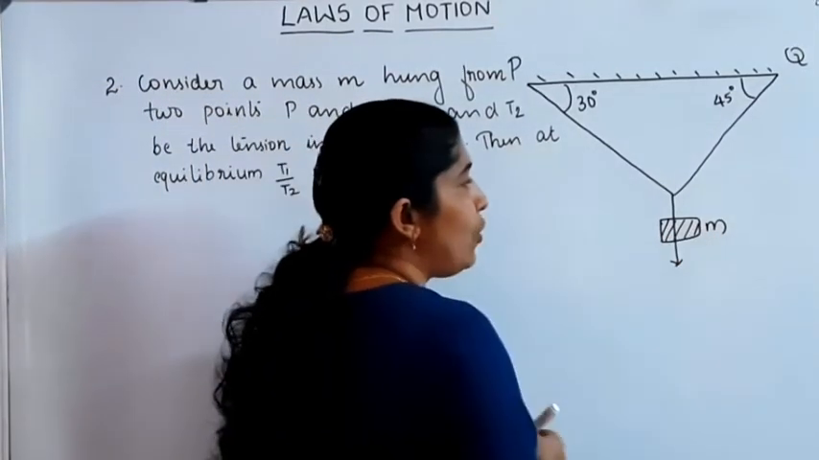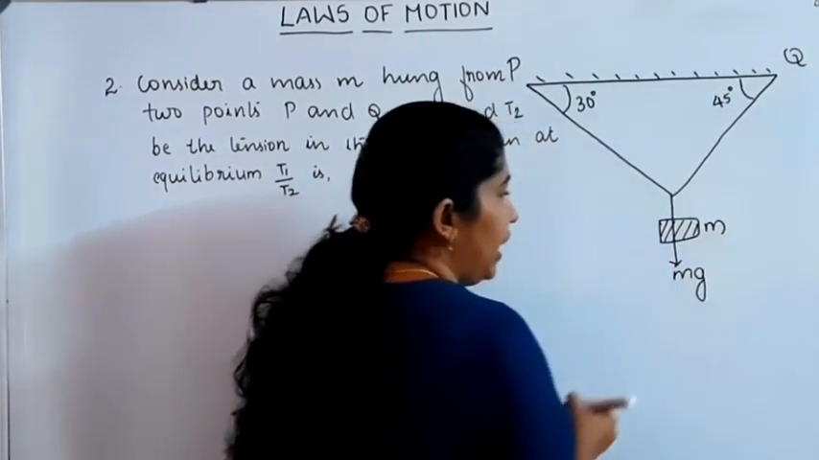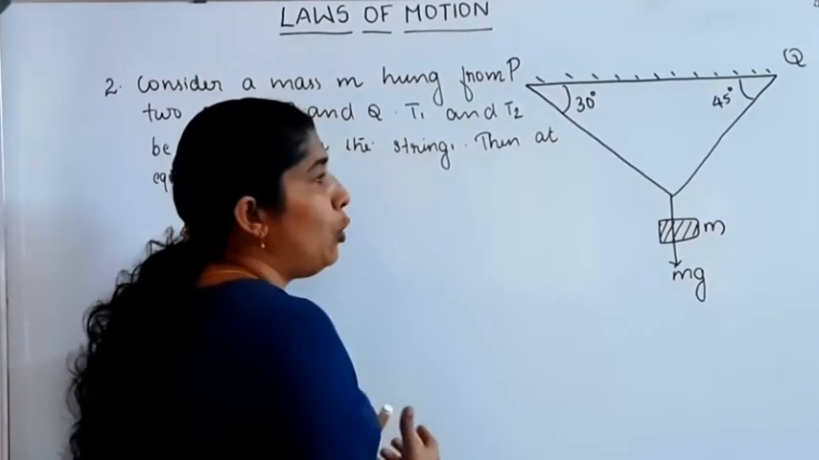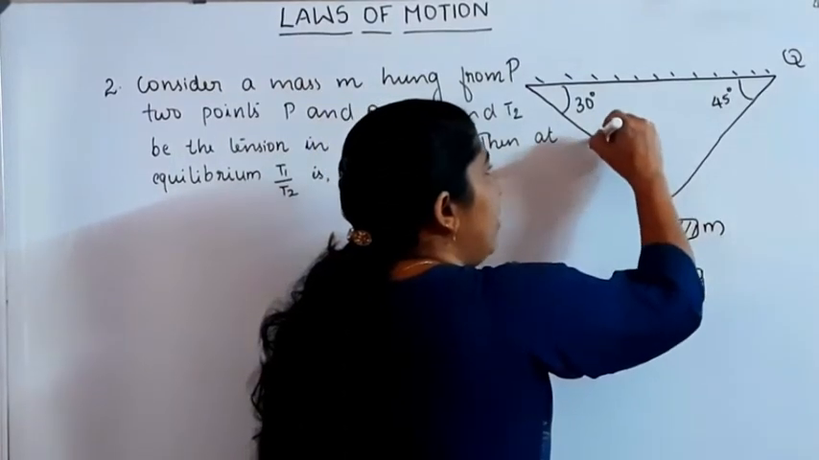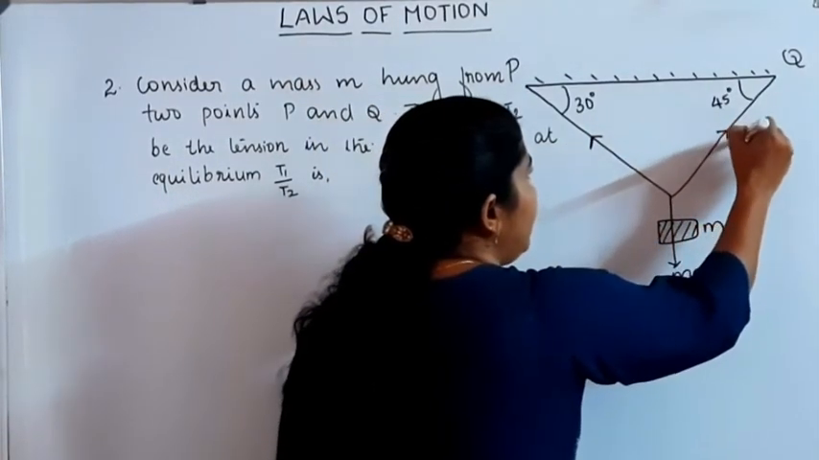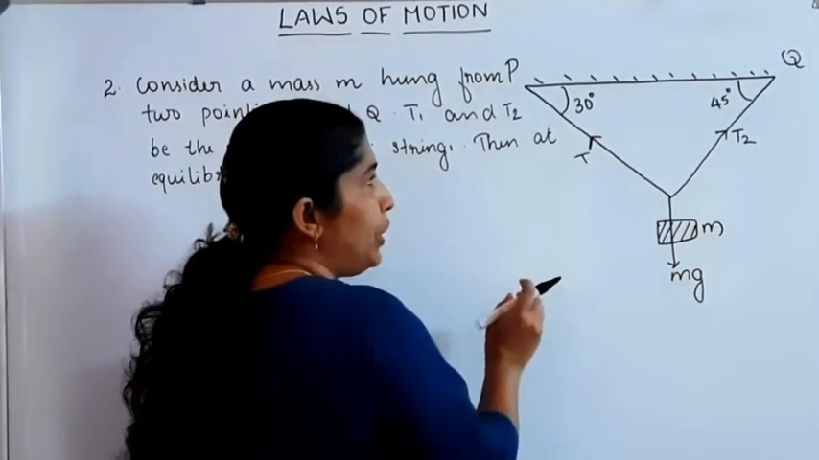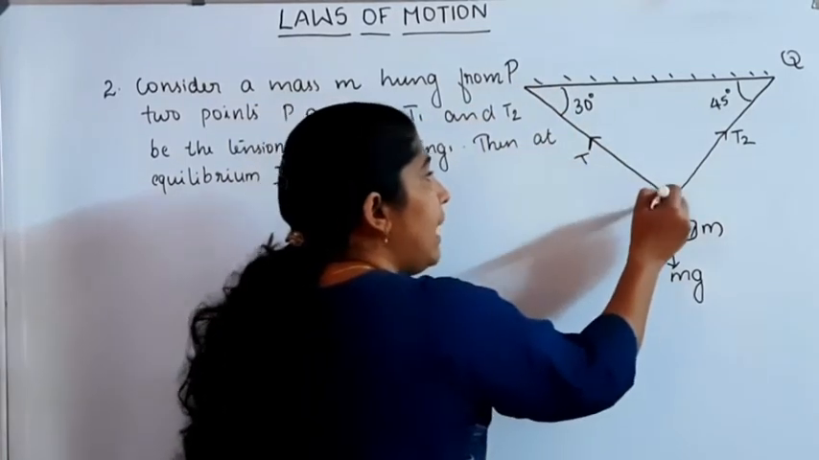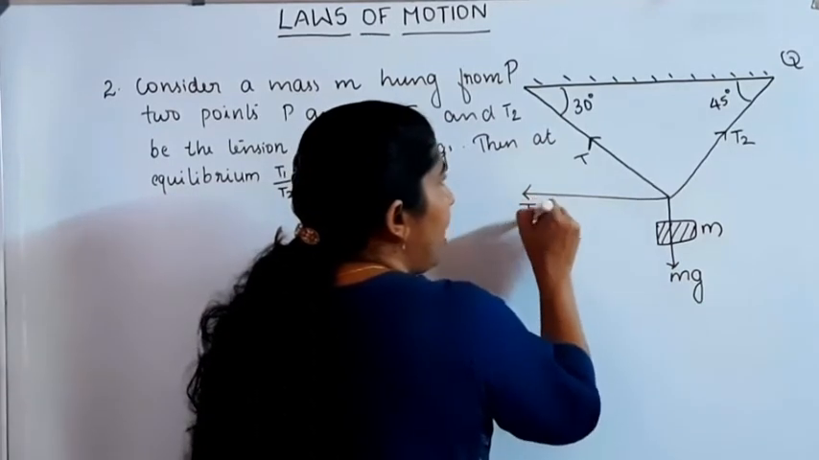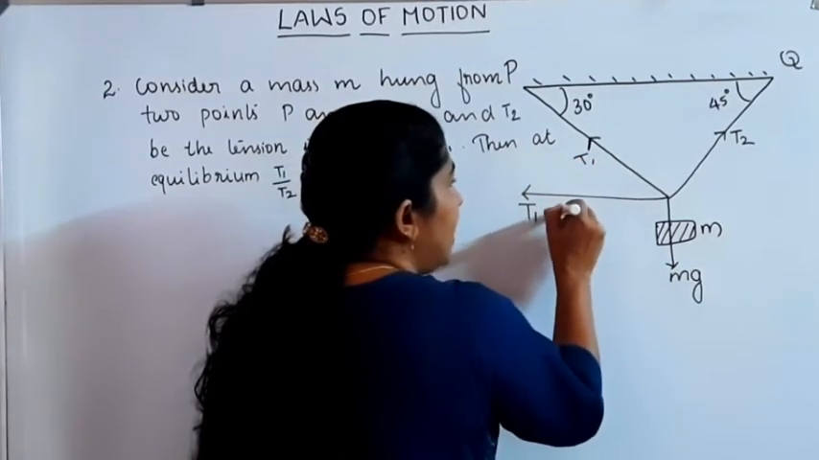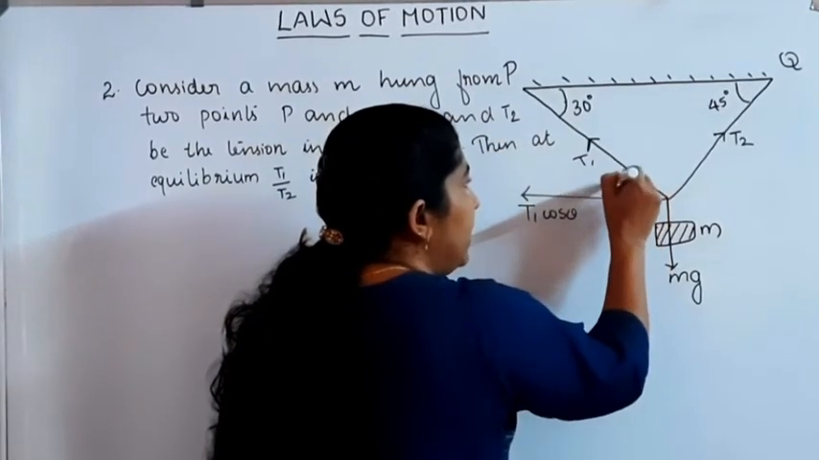If m is the mass of the body, its weight acts vertically downward. Due to the weight of the body of mass m, tensions T1 and T2 act on the strings. Tension T1 is a force acting in an inclined manner, so it can be resolved into two components. This angle is equal to 30 degrees, and this angle is also equal to 30 degrees.